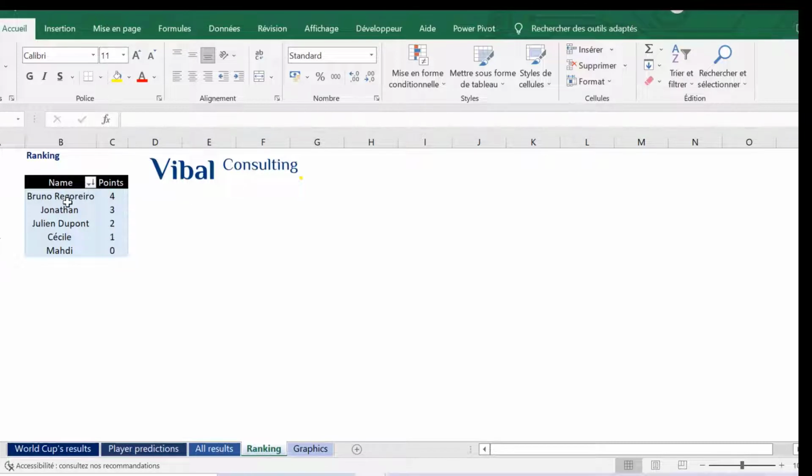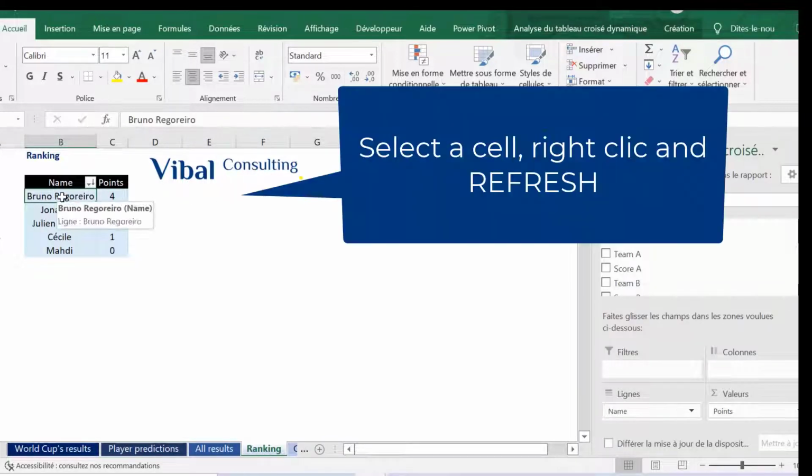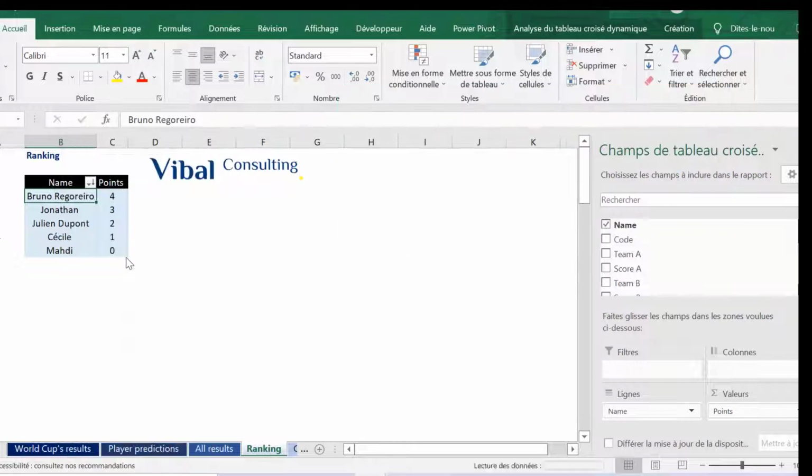I'm just updating it. So right click, I update it. And you have on live the updated results. So Bruno Rigodero is the first one with 65 points. And in last position, we have Mehdi, with 34 points.